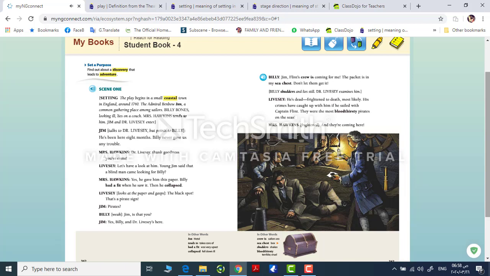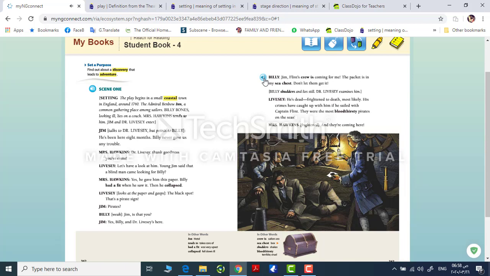Jim. Pirates? Billy. Weak. Jim? Is that you? Jim. Yes, Billy. And Dr. Livesey's here. Next page. Billy. Jim, Flint's crew is coming for me. The packet is in my sea chest. Don't let them get it. Billy shudders and lies still.